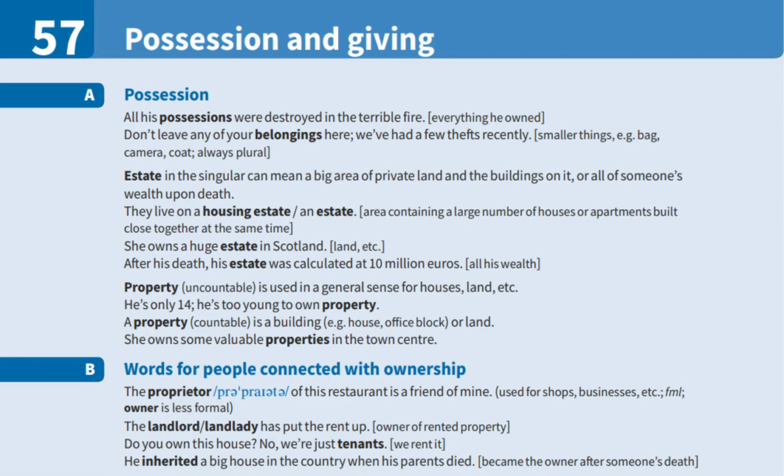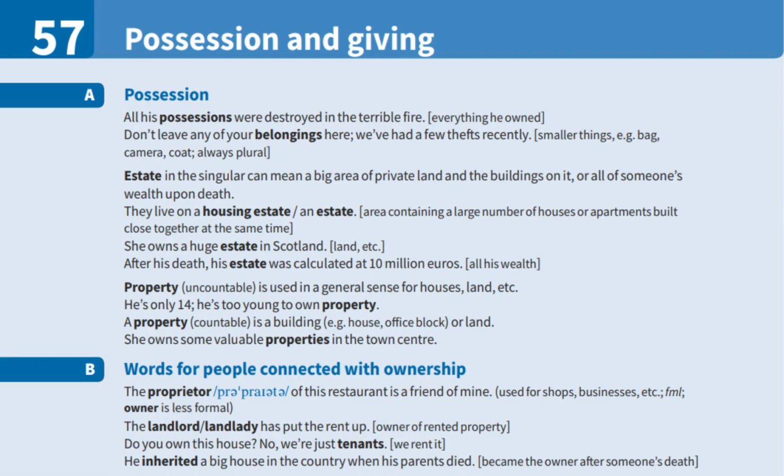Estate in the singular can mean a big area of private land and the buildings on it, or all of someone's wealth upon death. For example, they live on a housing estate, an area containing a large number of houses or apartments built close together at the same time. She owns a huge estate in Scotland, meaning land and buildings. And after his death, his estate was calculated at 10 million euros, meaning all his wealth.